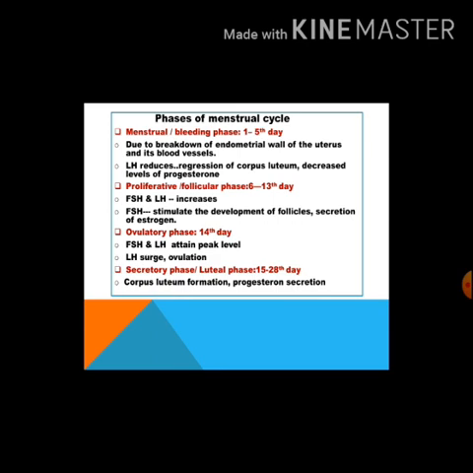It is due to the breakdown of the endometrial lining of the uterus and its blood vessels. It forms liquid that comes out through the vagina. Lack of menstruation may be indicative of pregnancy. It may also be caused by stress or poor health, etc.